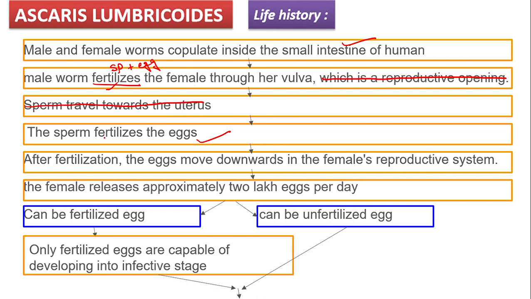After fertilization, just write this much. After fertilization, write this on the arrow. After fertilization, the female releases how many eggs? 2 lakh eggs per day.